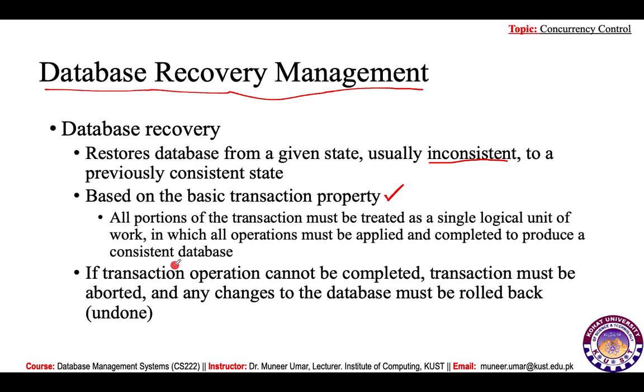We have also discussed that inside a transaction, if we have 5 statements, then all those 5 statements must be executed. There should not be partial execution, meaning we cannot say that 3 out of 5 or 4 out of 5 are executed and the rest failed. So this would not happen. Either these 5 statements will execute or none of them will. This is the main property of a transaction. If a transaction operation cannot be completed, meaning some statements got an error, the transaction must be aborted. By aborted we mean rollback, and any changes to the database must be rolled back.